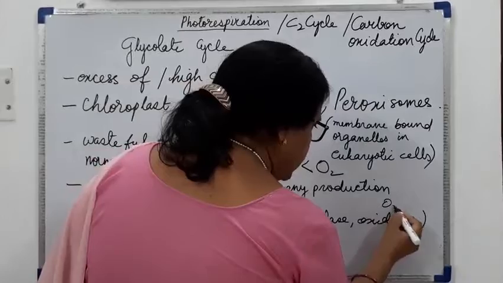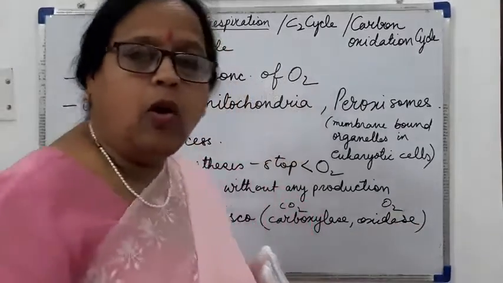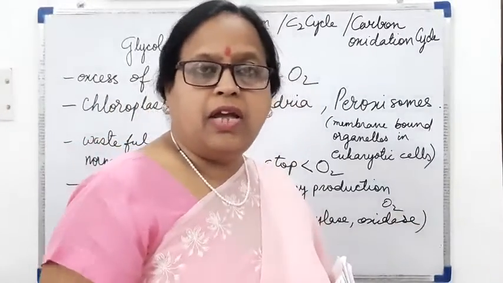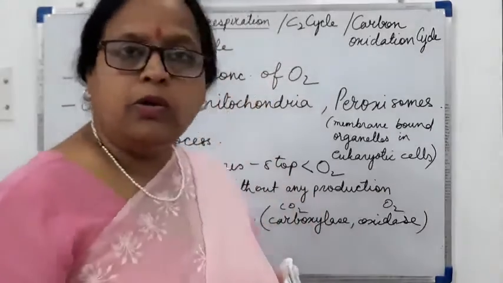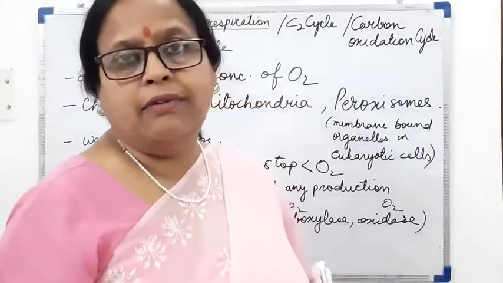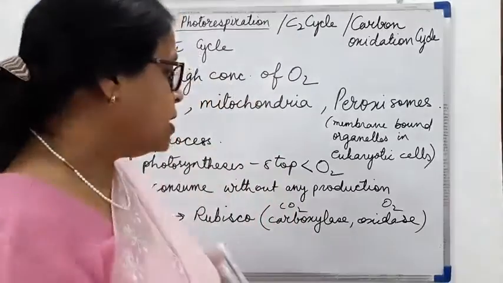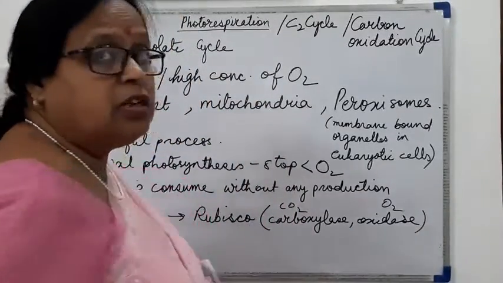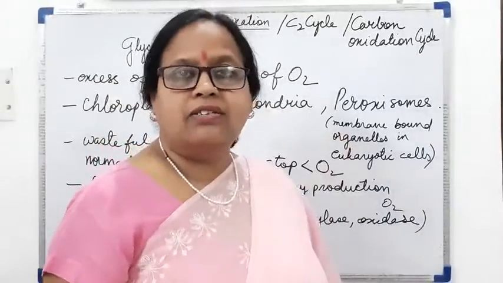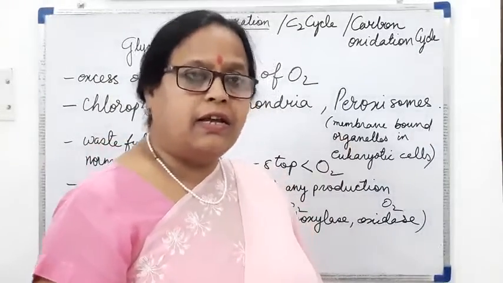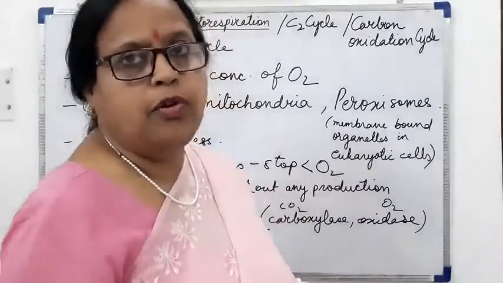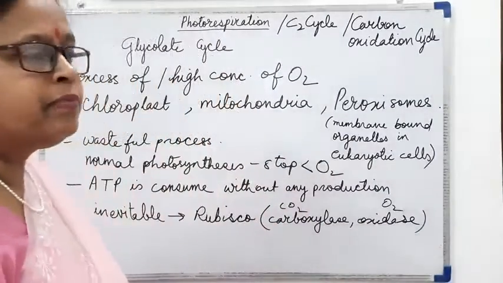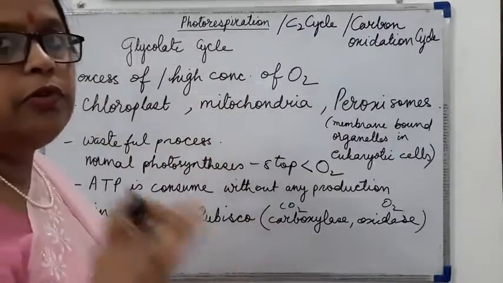When O2 is high, it functions as oxidase. So that is why we cannot stop it. Whenever the O2 level is higher than the CO2 level, mainly during daytime, this Rubisco enzyme, instead of fixing the carbon dioxide for the C3 cycle, will start doing the oxidative process, and that is why it stops the photosynthesis.